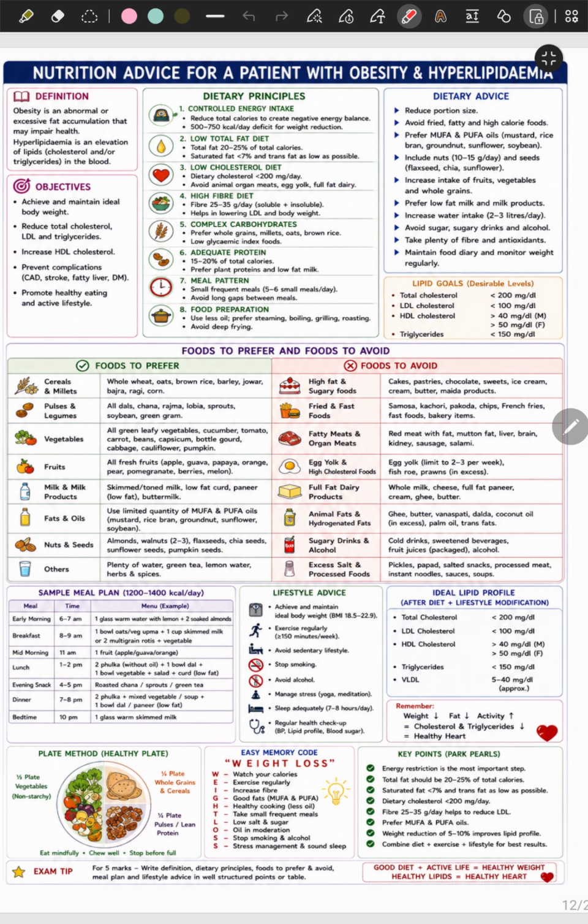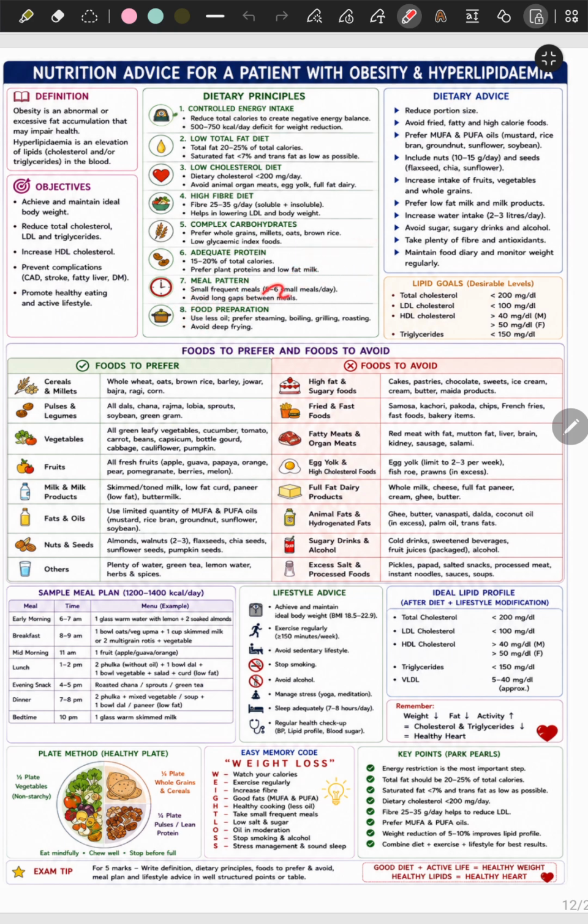Okay. High fiber diet of around 25 to 35 grams per day, soluble, insoluble both included, help in lowering LDL and body weight. Complex carbohydrates, prefer whole grains, millets, oats, brown rice. This we have been discussing since the start in hypertension and diabetes mellitus 2. Low glycemic index food. Adequate protein, that should be 15 to 20% of total calories. Prefer plant proteins and low fat milk.